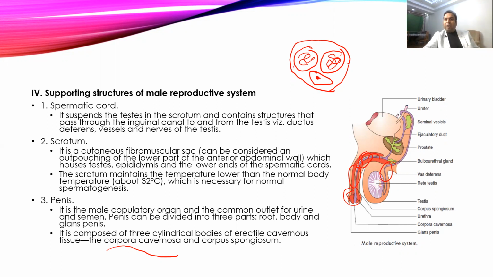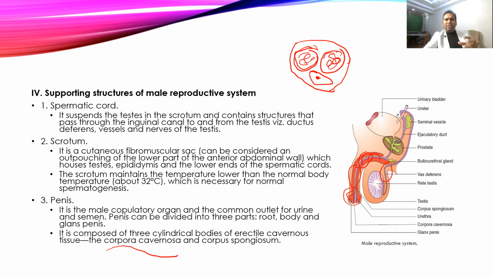to this corpus cavernosa, and the blood will not be allowed to go back, so blood will keep on accumulating. They are surrounded with a tight capsule-like structure, and that causes stiffness in the corpus cavernosa. That gives stiffness to the penis, and that helps us to perform intercourse or copulation, and helps us to reproduce the next generation.